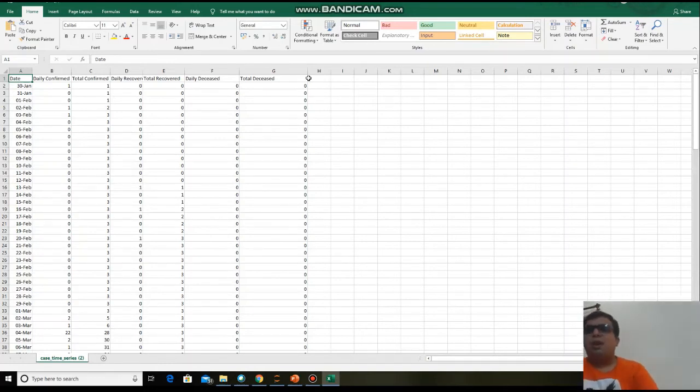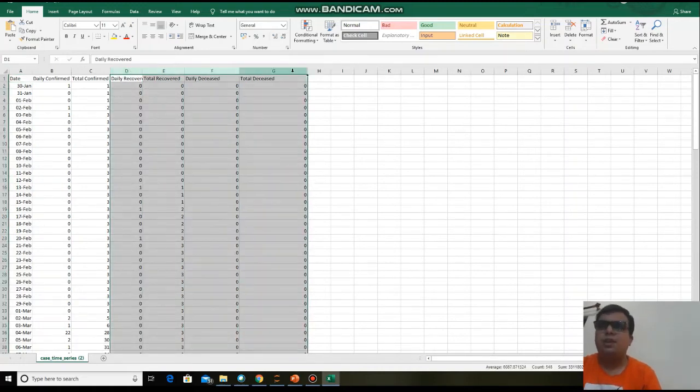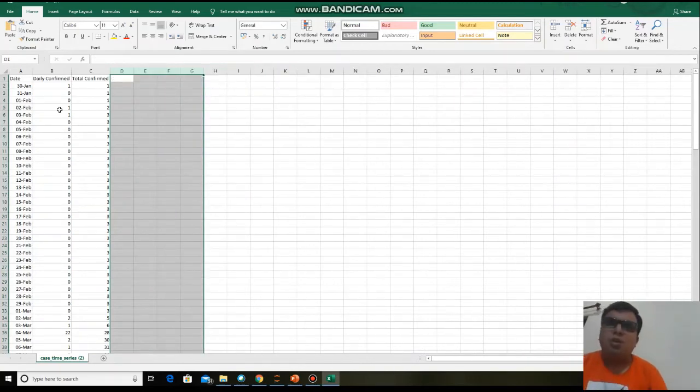So that we need to analyze. This recovered data or the disease data is the unnecessary part for our project. That's why I delete these columns from this data. Now we need to deal with only the confirmed cases and the total confirmed cases. This will give you the daily confirmed cases, this will give you the total confirmed cases, meaning the total addition of all the cases.